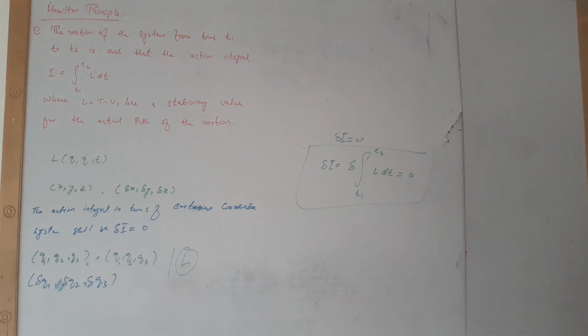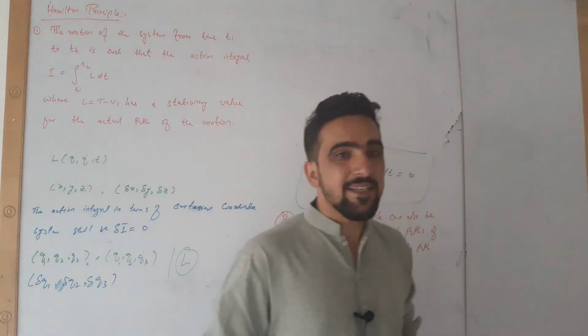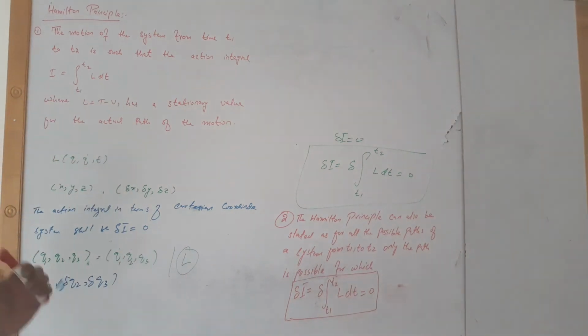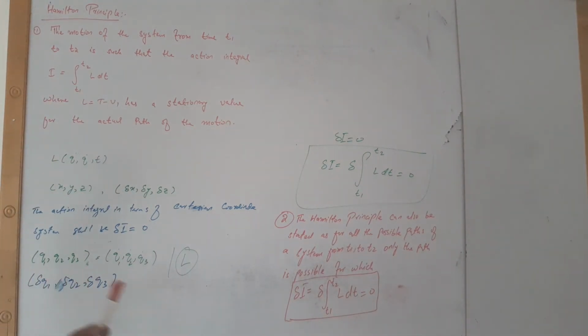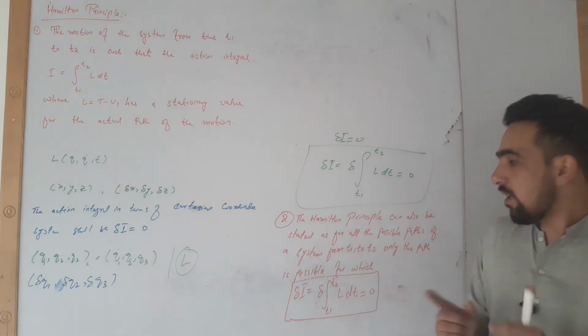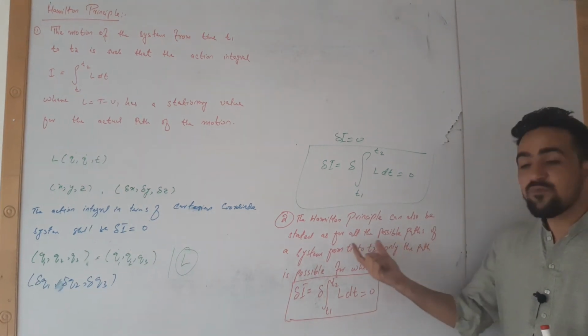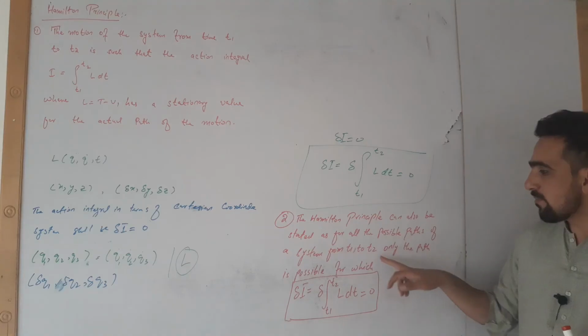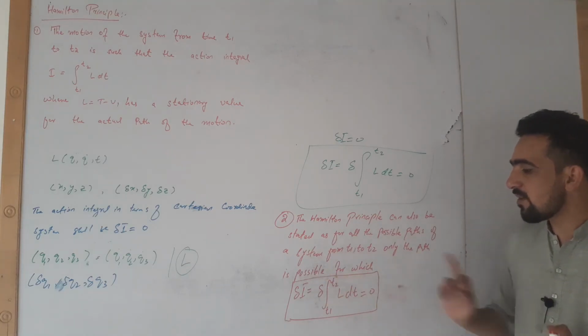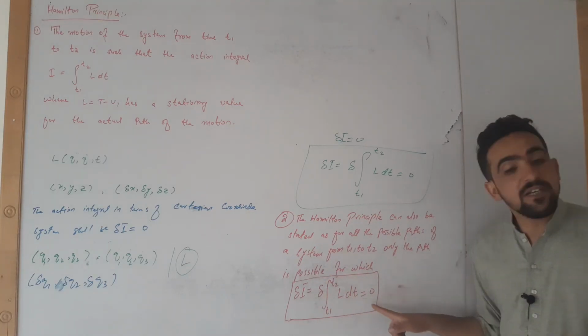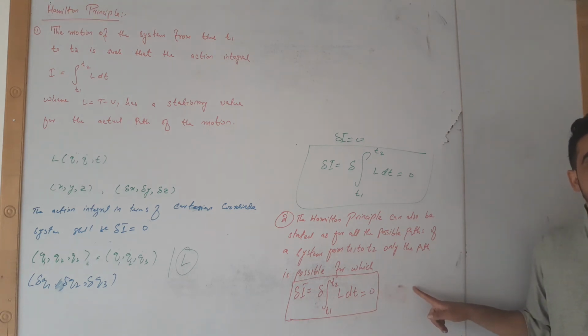the Hamilton principle. So there is another way via which we can define the Hamilton principle: the Hamilton principle can also be stated from all the possible paths of a system from time t1 to t2. From t1 to t2 only the path is possible for which this integral becomes equal to 0.